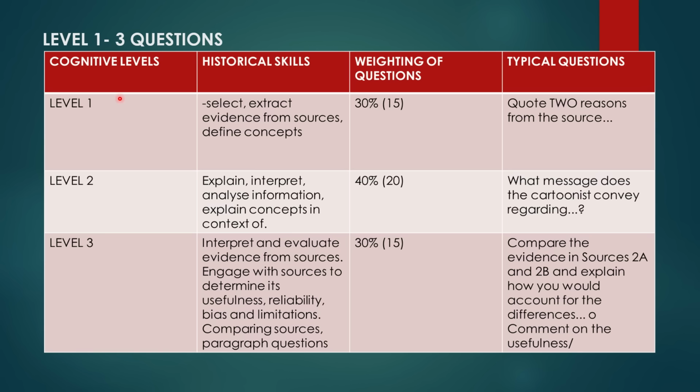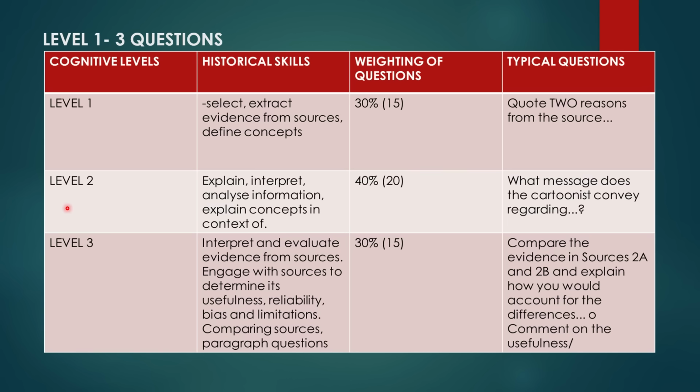Those questions require you to go to the source, take information as it is, and write it down as your answers. These questions require you to extract, to select information from the sources, and that is 15 marks. All of these level 1 questions make up 15 marks. You cannot afford to lose these 15 marks, guys, because you don't have to think about them. You just go to the sources and extract them.